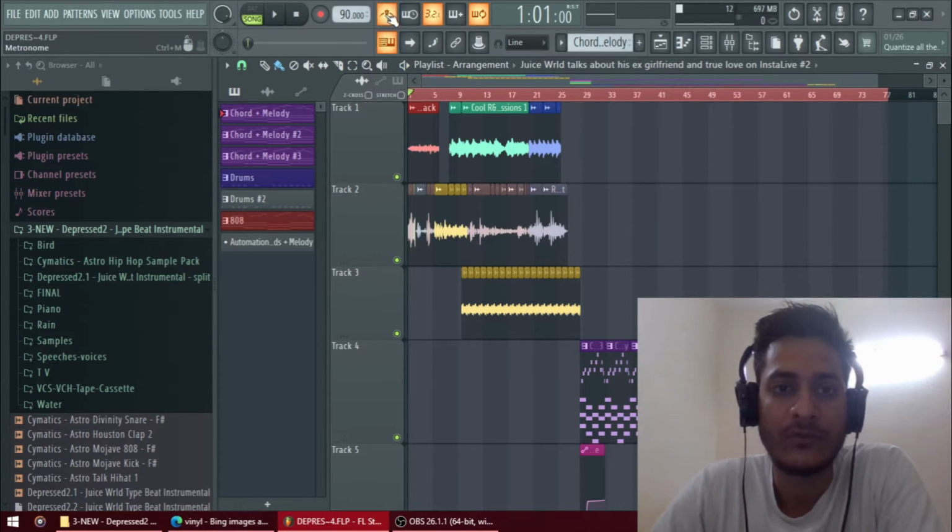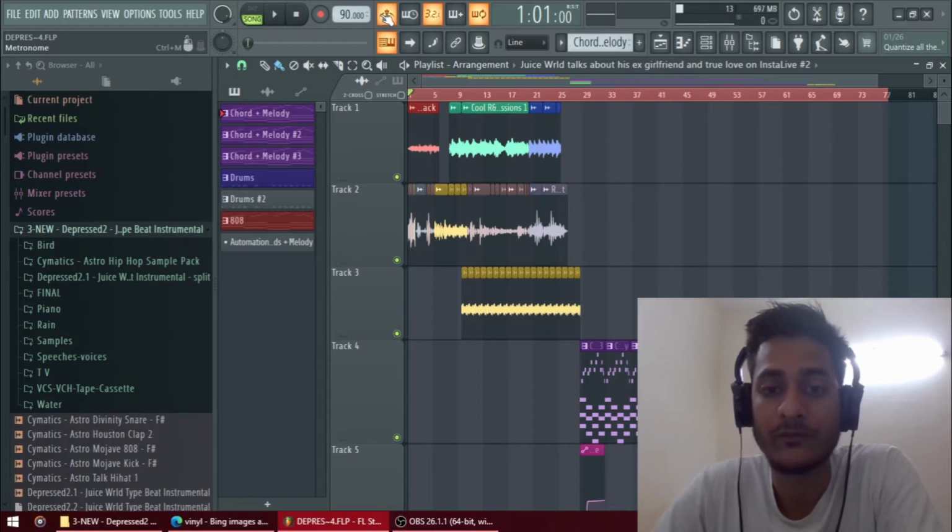And this is the metronome. The metronome helps make sure you don't go off beat. Whenever you see artists rapping or freestyling, they make sure they don't go off beat. Whatever the hi-hat, snare, 808, or claps are, it flows with the beats, so it makes sure it doesn't go off the beats.